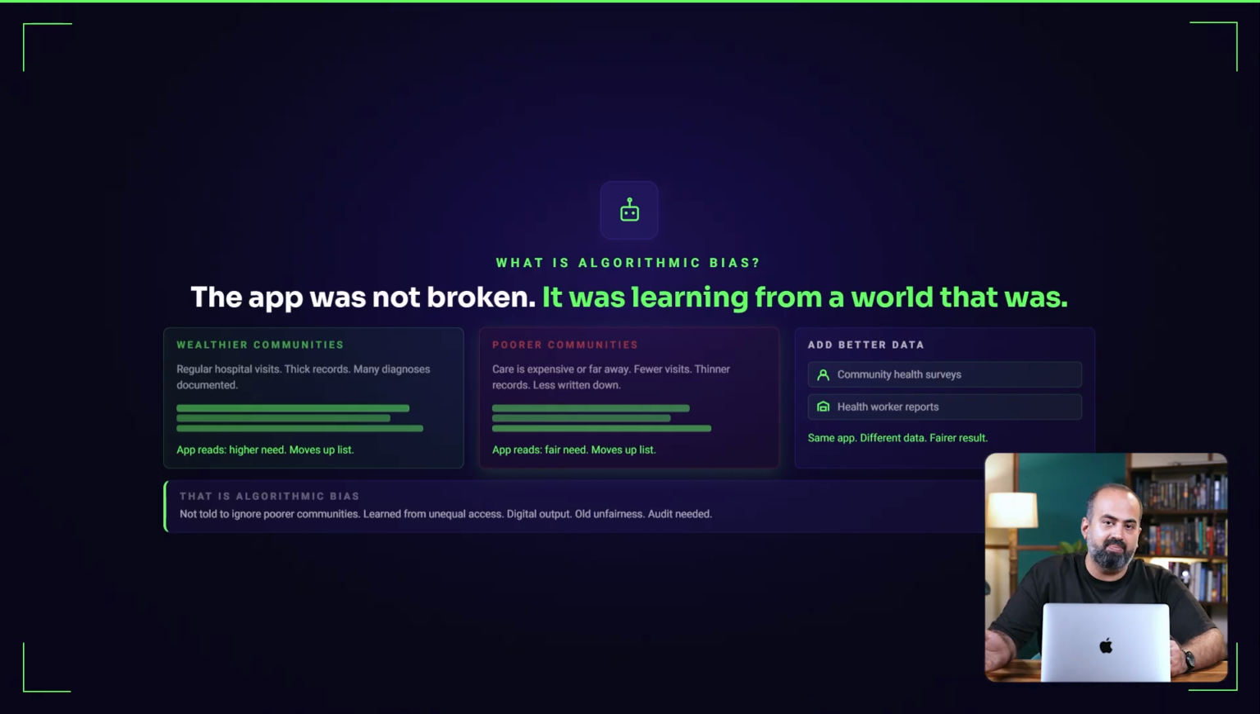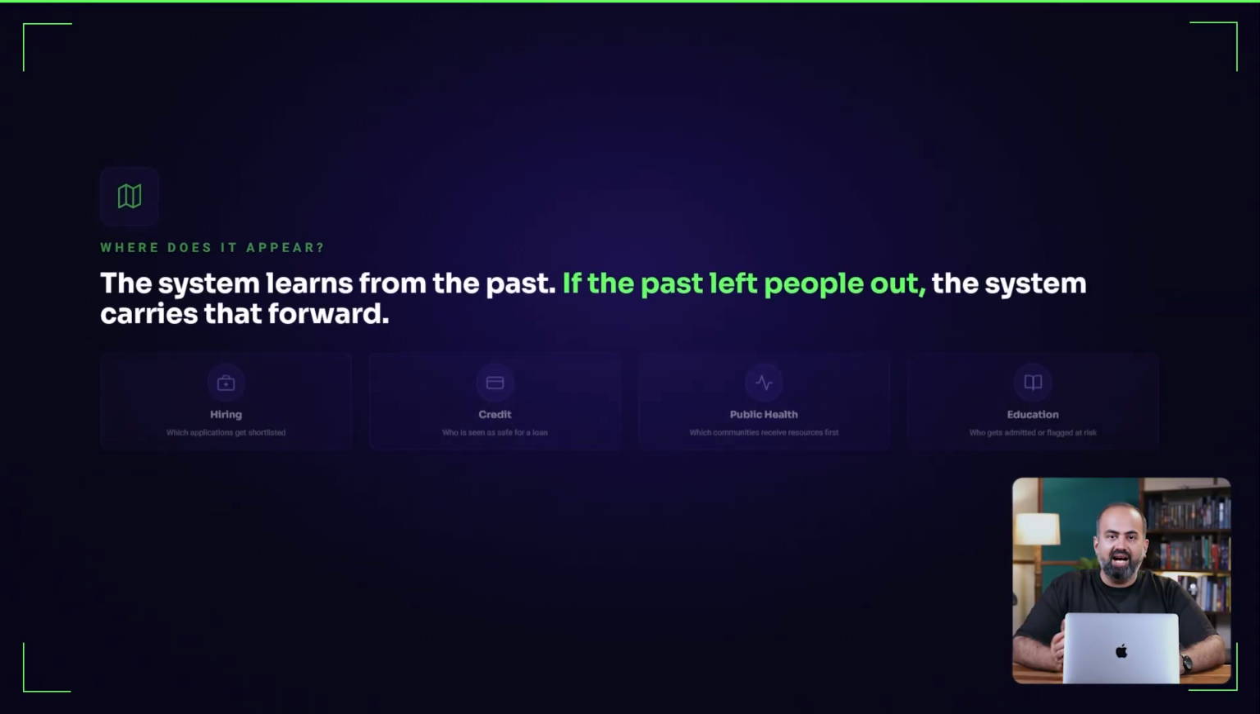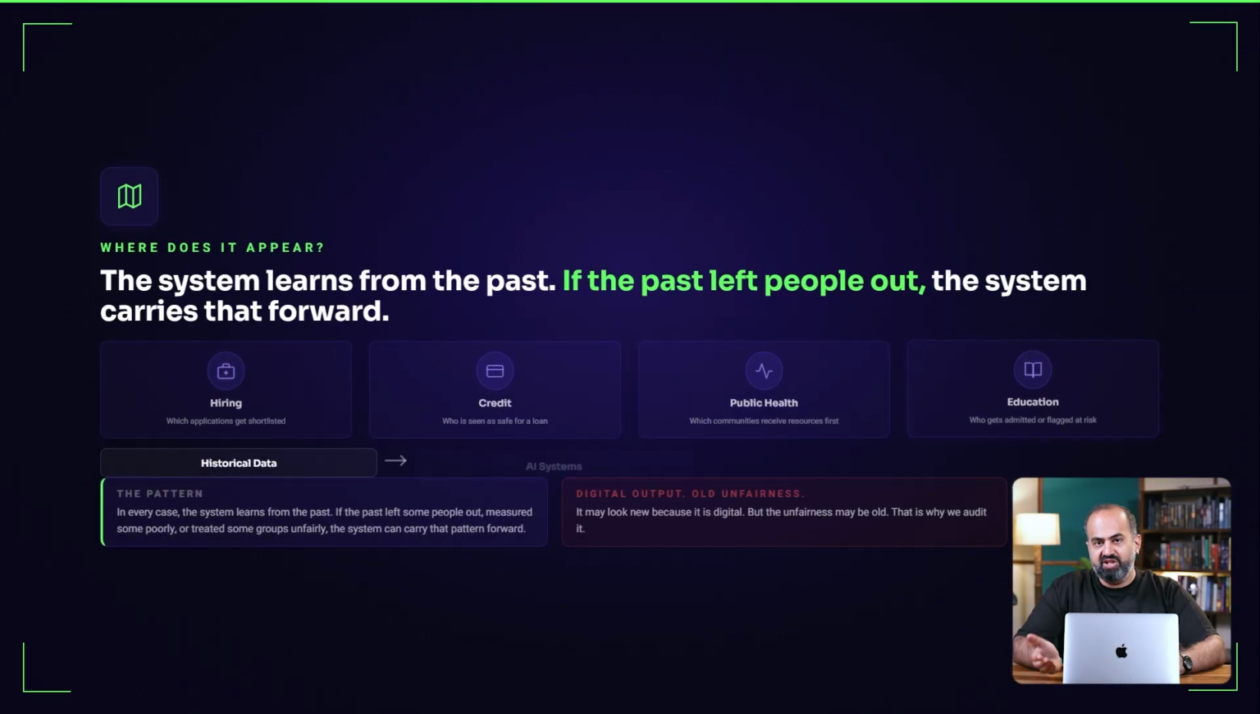That is algorithmic bias. Algorithmic bias can appear wherever AI systems use historical data to support decisions. Hiring: which applications get shortlisted? Credit: who is seen as safe enough for a loan? Public health: which communities receive resources first? Education: who gets admitted, supported, or flagged as at risk?